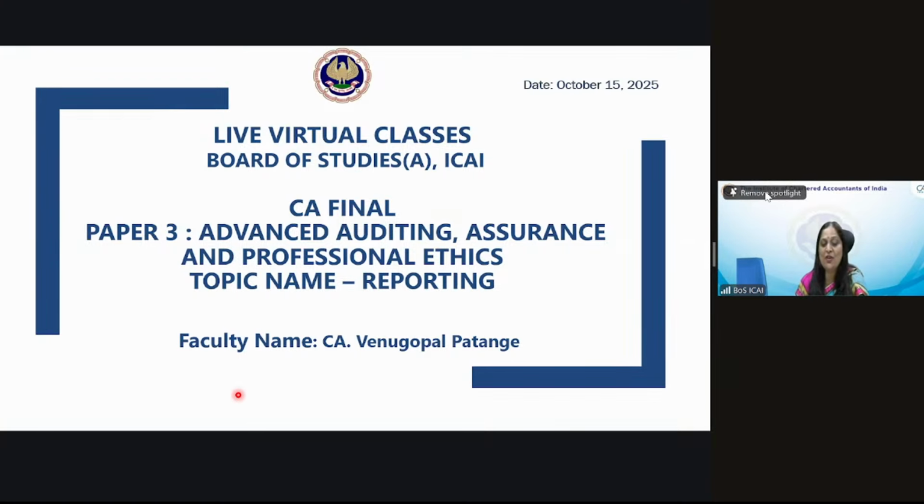Not taking much time, as Venugopal sir is here and we have to cover a lot. SA 701: I think you must also be wondering what the difference is between CAM and EOM, and modified opinion, of which we have 3 types. How will we decide which opinion will be expressed? How does the auditor decide that he will give a disclaimer of opinion or a qualified opinion, or in which conditions he will give an adverse opinion?